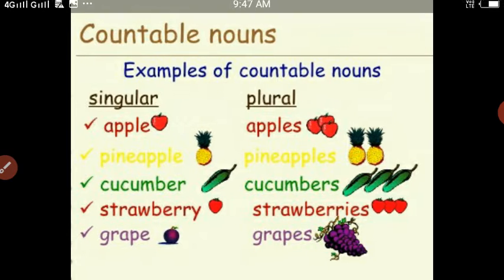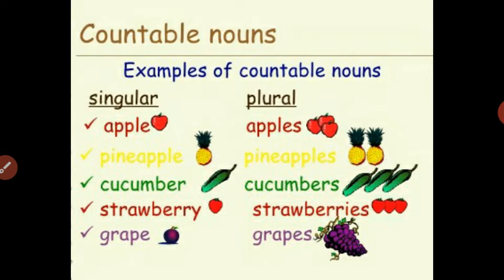Let's see some more examples in the two forms of theirs, that is singular and plural. The first, apple, apples. Can we say 1 apple, 2 apples, 3 apples? Yes. So the noun apple is a countable noun, and because of that it has the plural form apples.